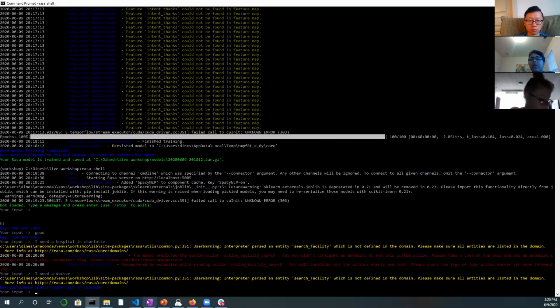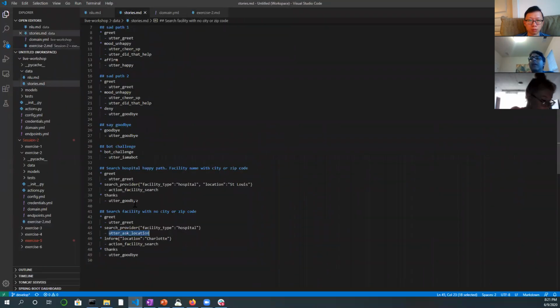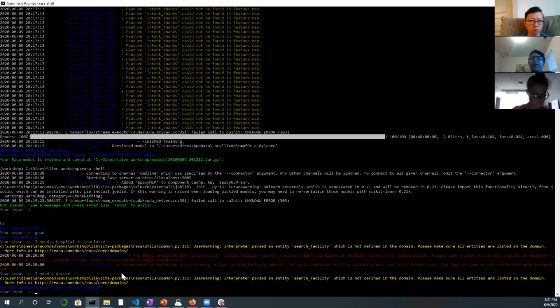So which story flow got called here is the second flow that we talked about. We greeted it, it uttered the greet, then we asked for "I need a hospital," and it found facility hospital, and it is calling this flow now. So utter last location. Now if you see, it is following a very crude way of maintaining a context. So now if I simply provide Charlotte,